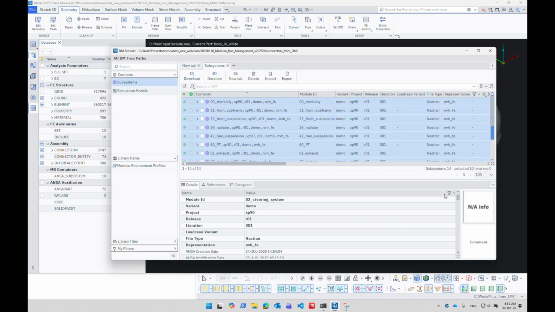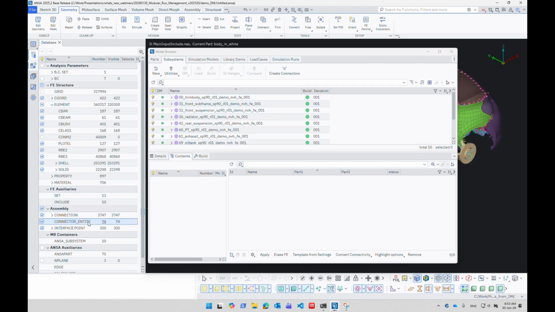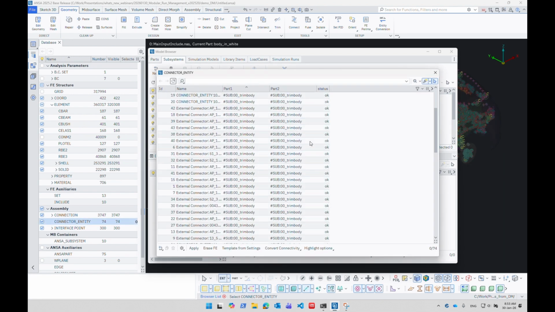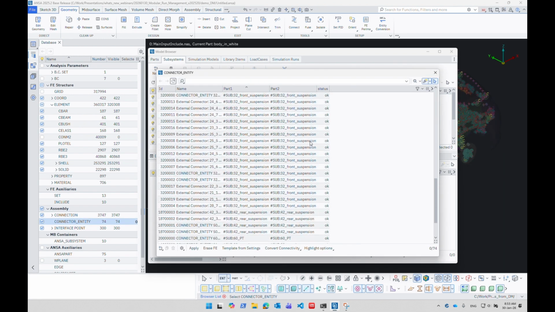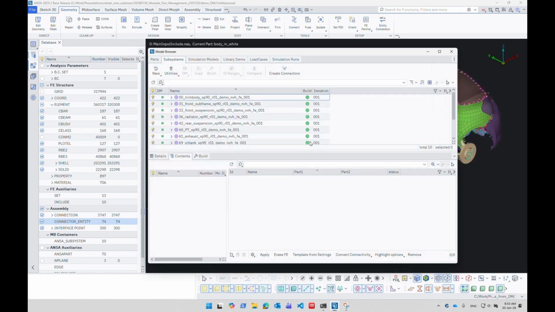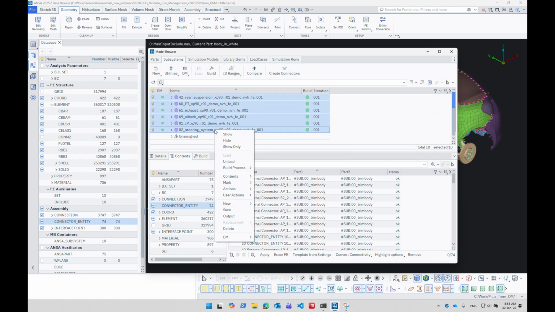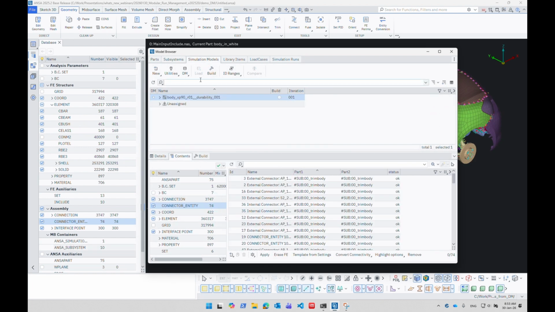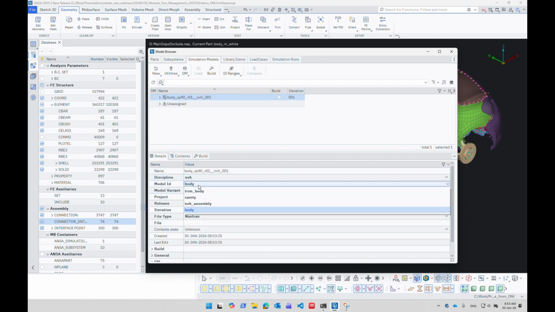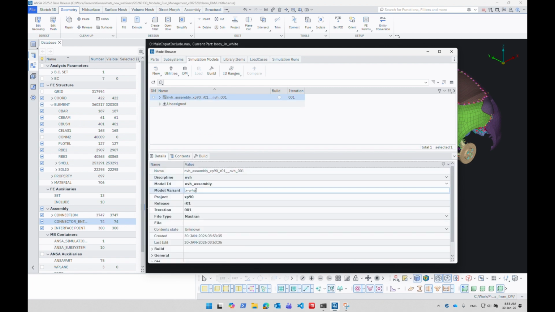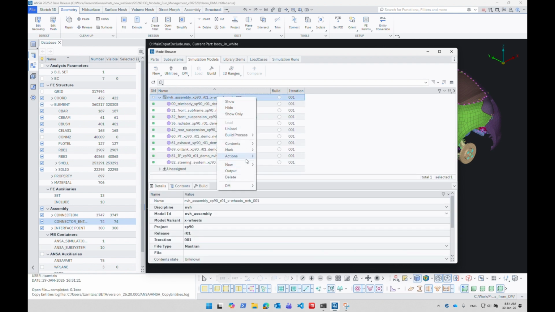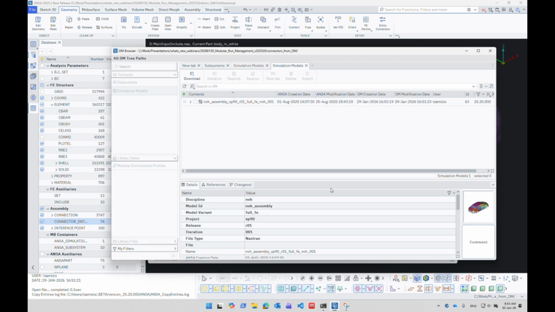We can see that the model currently only contains connector entities that are internal to some subsystems. The analyst proceeds to create the simulation model definition and assign the desired attribute metadata. A new option is now available for the simulation model that enables the creation of connectors from simulation models that already exist in the DM.